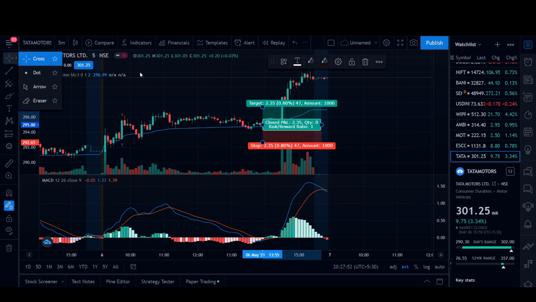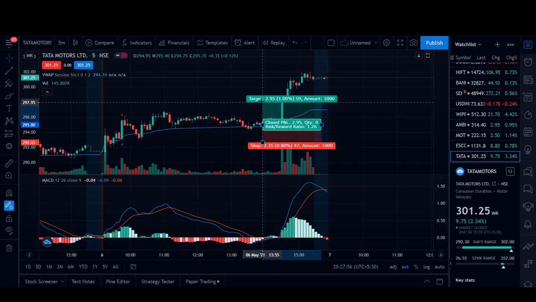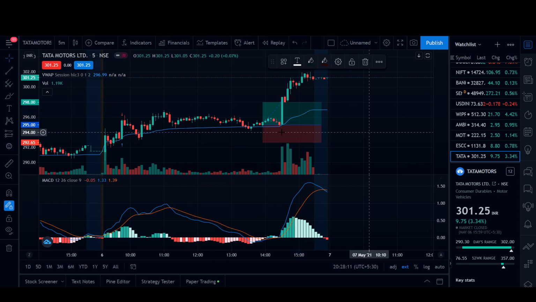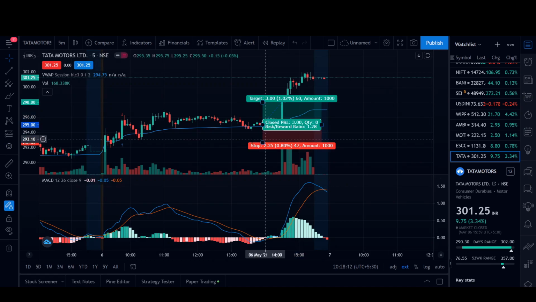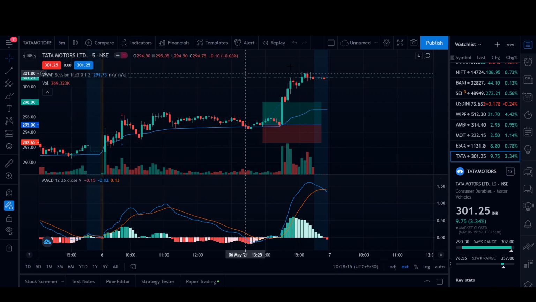My target on this trade was around 1%. I prefer keeping my target anywhere between 0.50 to 1%, nothing more, and less is fine, but I don't keep my targets above 1% because that makes the trade more and more risky. So the target is something which you guys can decide yourself. Keep it 0.40 or 0.30, anything.